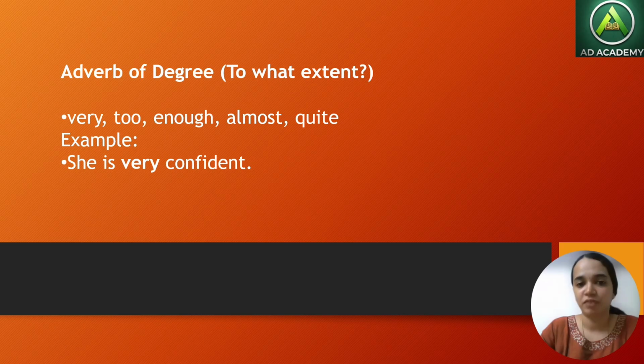Next is adverb of degree. To what extent something happened. Very, too, as we have already discussed in the example sentences, very fast, almost. She's very confident. So confident is the adjective and very is the adverb that we are giving as an emphasis to confident.